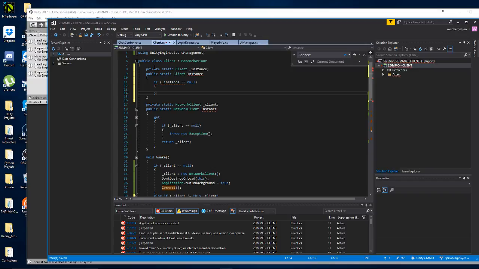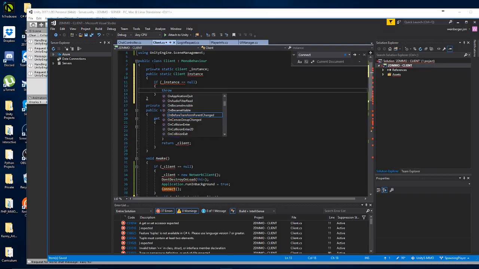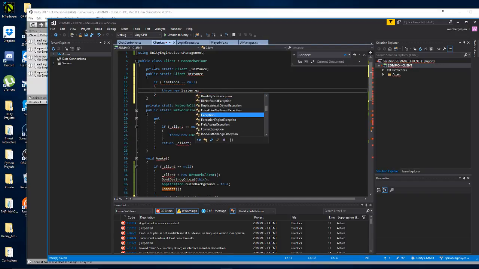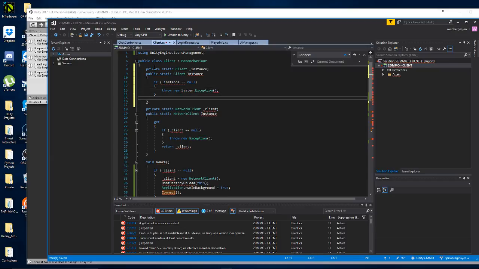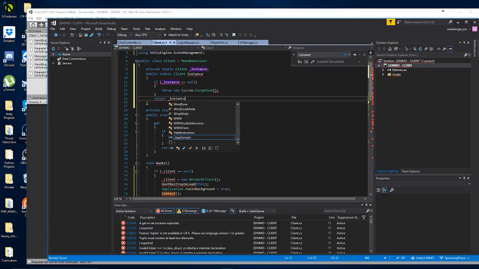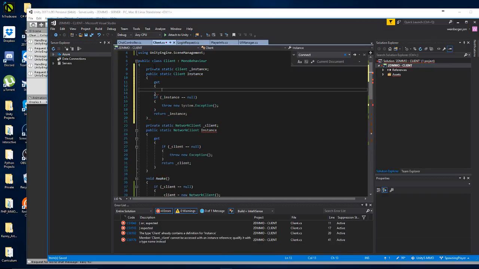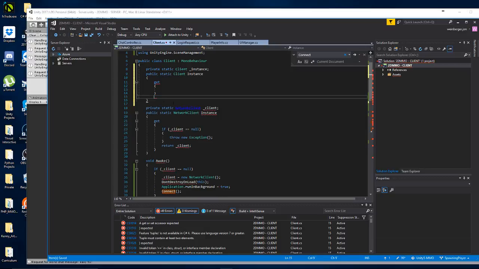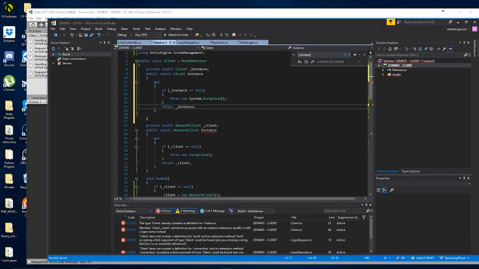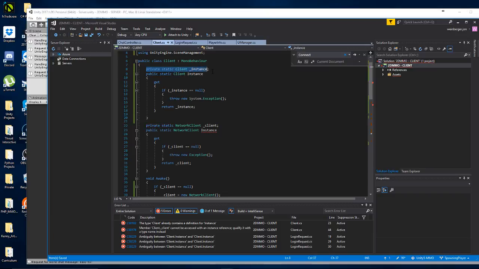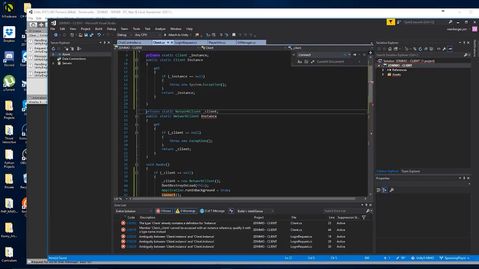Alright, we're going to throw an exception. Else we're going to return the underscore instance. Alright, and this all has to go inside a get property. Alright, so here we go. So we have our client instance, we have client.instance, and then here I need to now change this to be public.